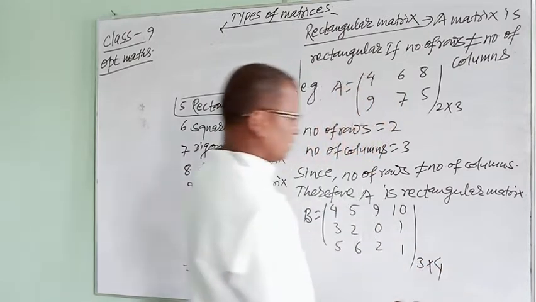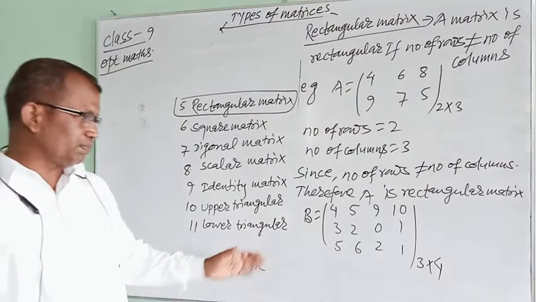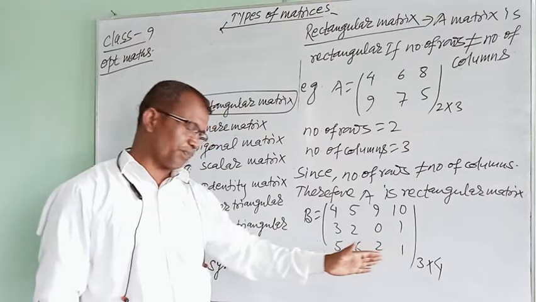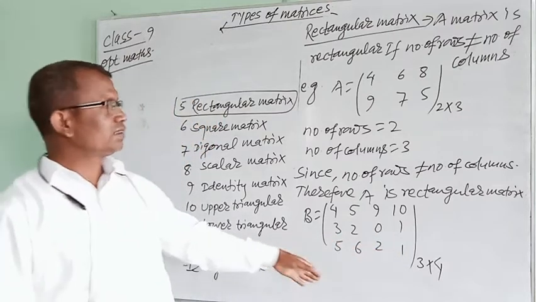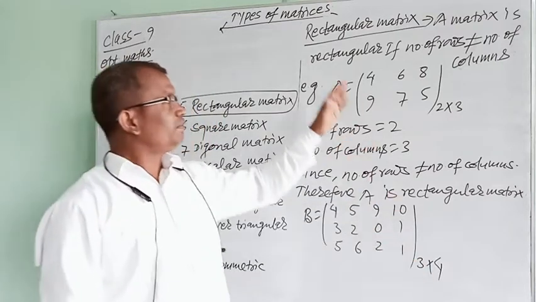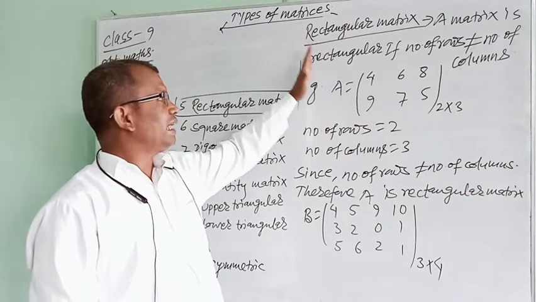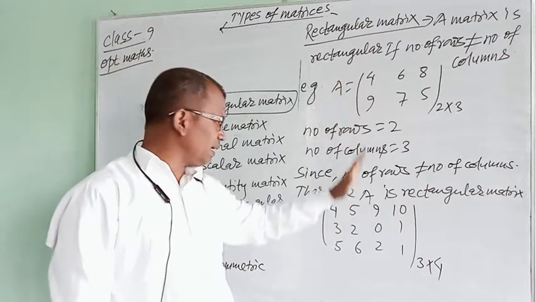a rectangular matrix, because in this matrix B, the number of rows is 3, the number of columns is 4, and the number of rows is not equal to the number of columns. From the definition of a rectangular matrix, we are able to say that A is a rectangular matrix.